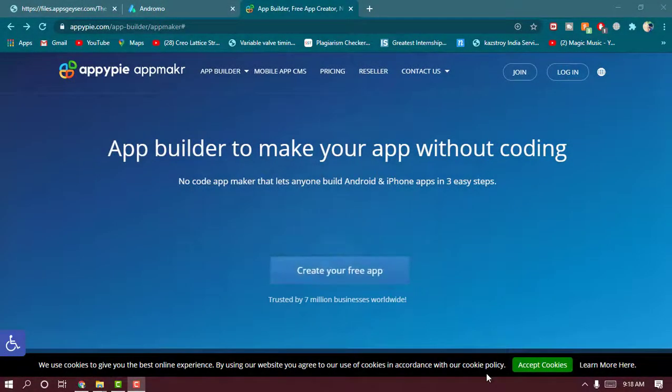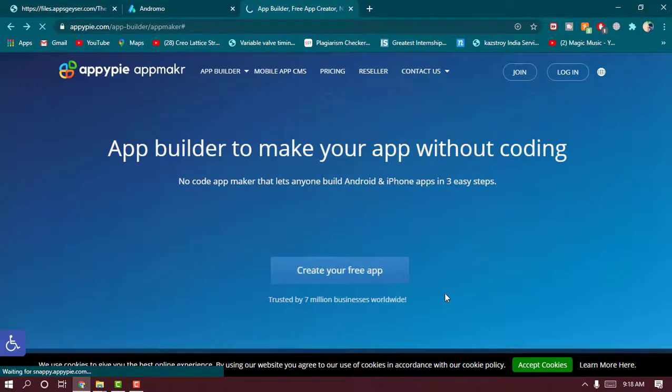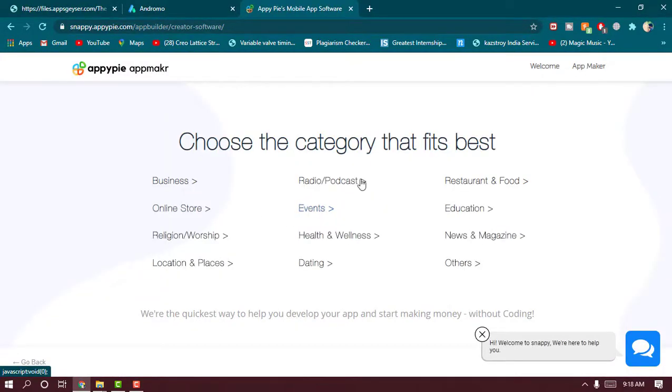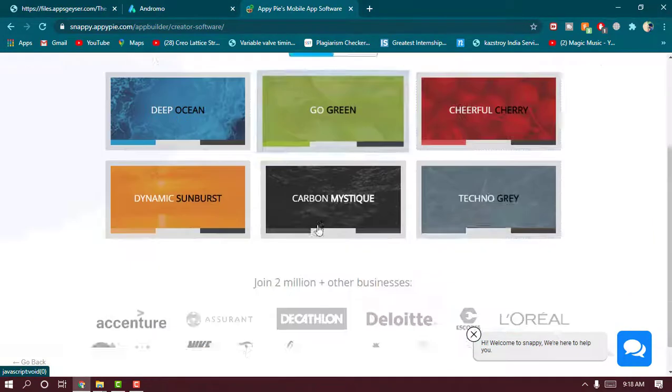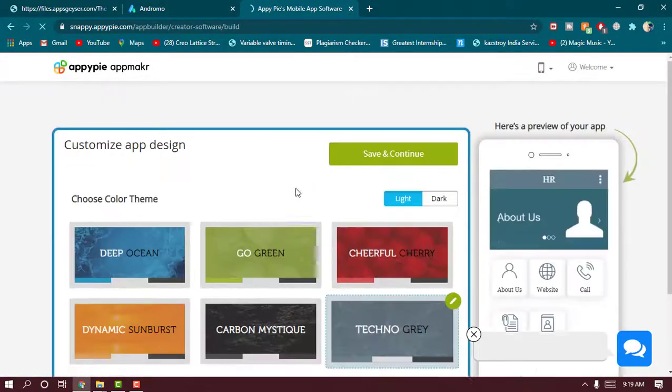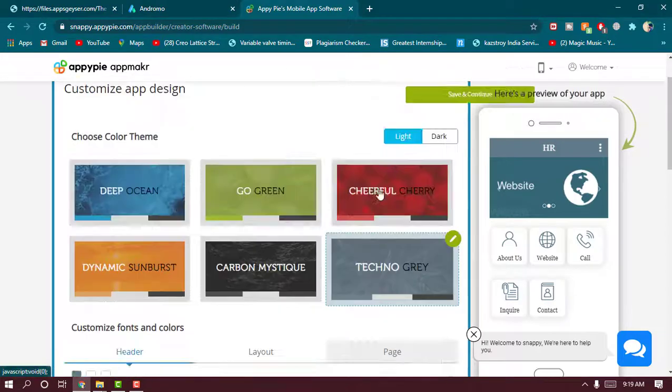The website that we are going to visit today is Appify for creating those wonderful apps. In this website, similar to the previous one, you have limited templates to choose from, and you can also choose the device on which you want to test your app. You can go ahead and select your device and go with the customization of the app.